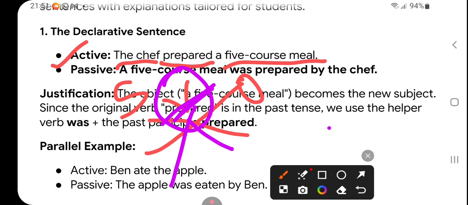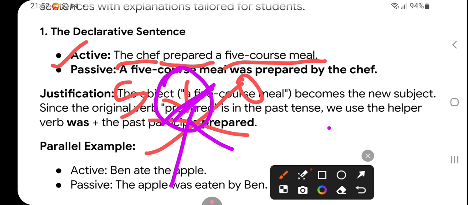You have to add 1 helping verb out of 8 to be forms. What are they? Is, am, are, was, were, be, being, been. These are the 8 to be forms of helping verb. So for every sentence you have to choose the word out of 8 according to the form of the verb.